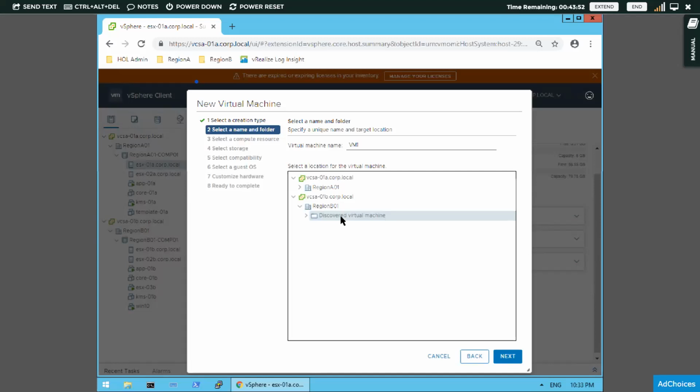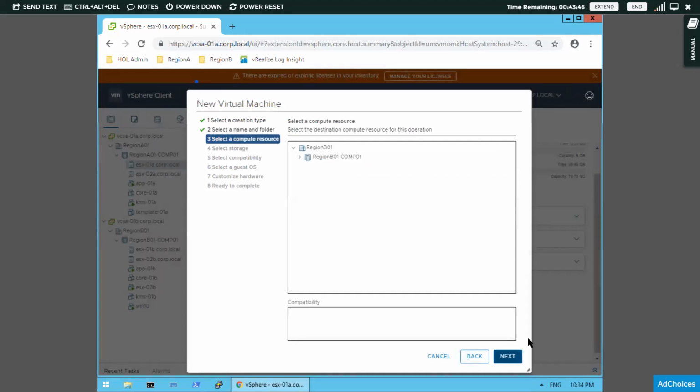So I can either do it like this or directly right click wherever you want to create. Anyway, now I have used region B01 by default, which provides the resources that the new VM machine you are going to create will use. Let me give 1B's resources, it should be used.